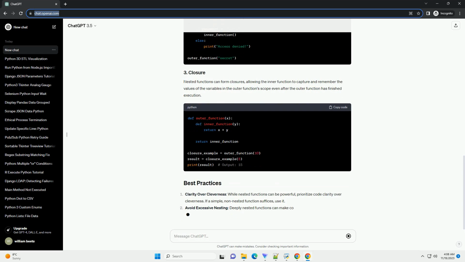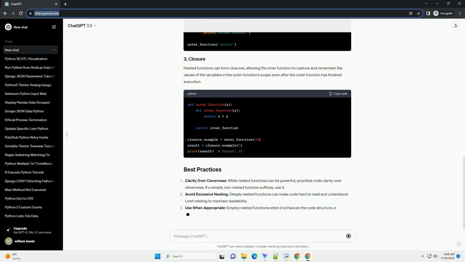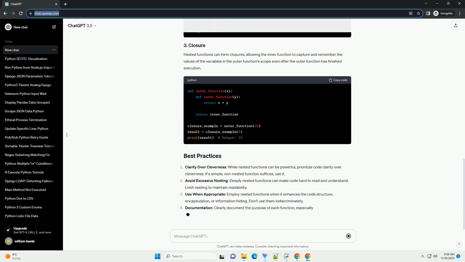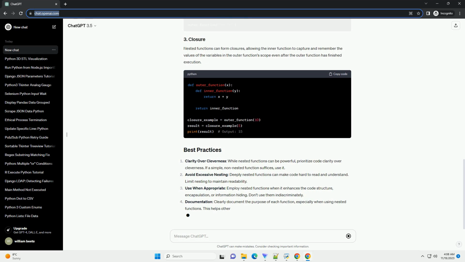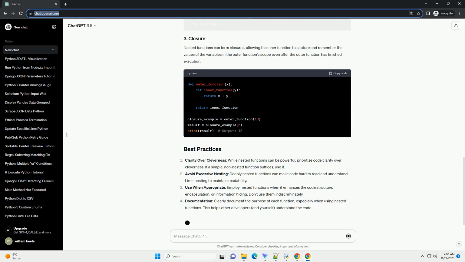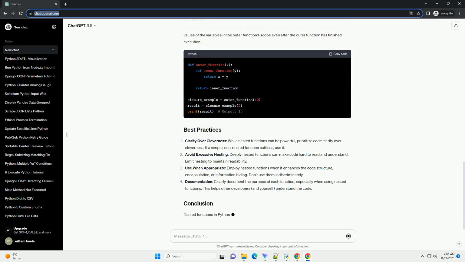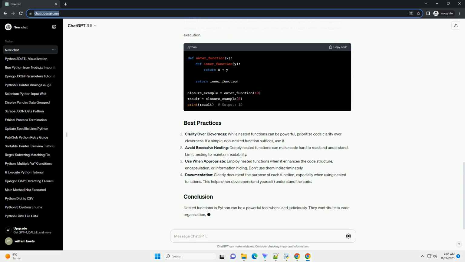Inside the outer function, inner_function is invoked with an argument of 5. The result of the inner function is stored in the variable result, which is then returned. When the outer function is called, it prints the result, which is 15, 10 plus 5.